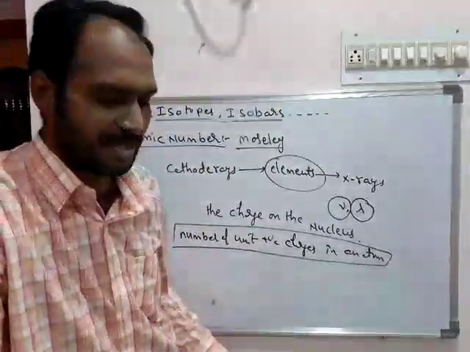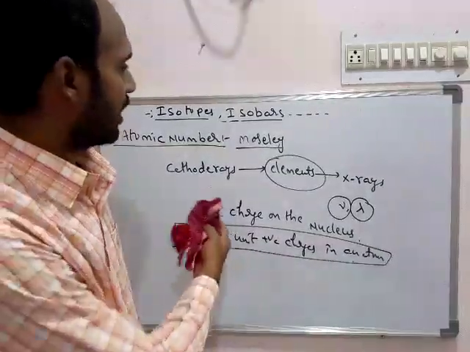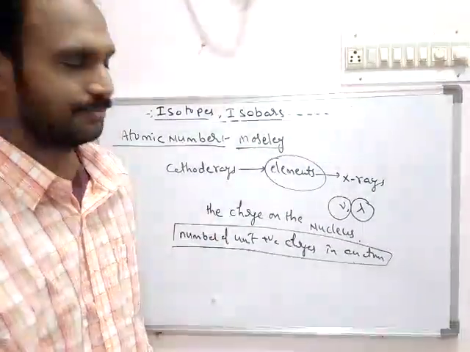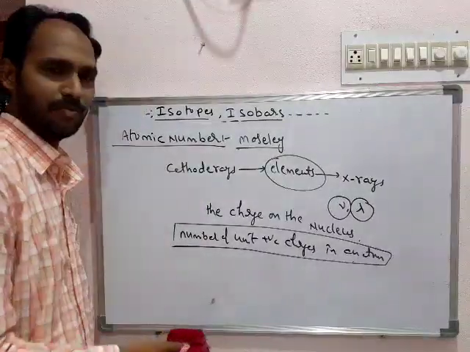He also gave an equation which explains his concept, known as Moseley's equation. Now we see that equation.